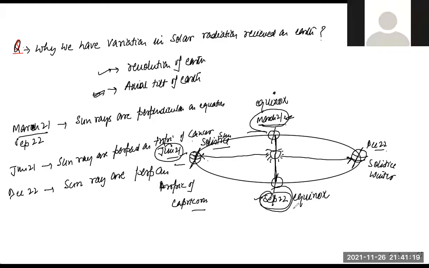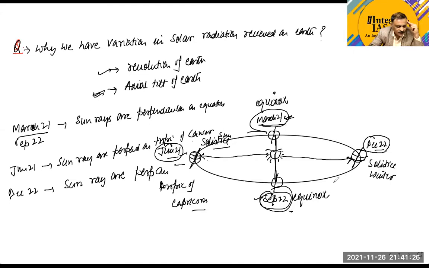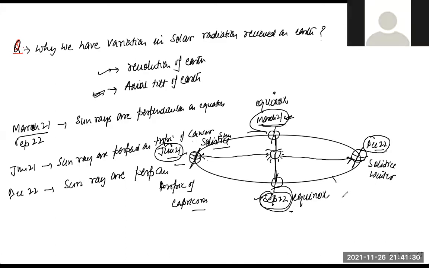Now, as you progress from September 22nd to the winter solstice, December 22nd, the sun seems to be perpendicular in the southern hemisphere. Now, when the sun is perpendicular in the southern hemisphere, what will happen? The northern hemisphere will experience oblique rays.